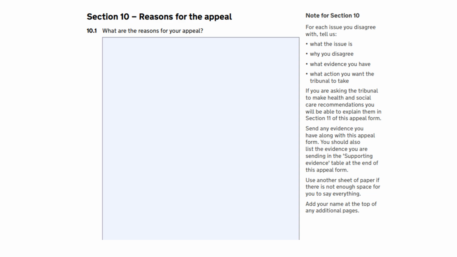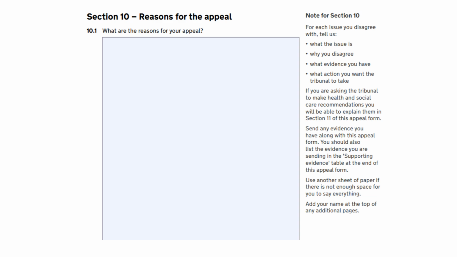When documenting your appeal reasons, keep your reasons short and to the point. You might want to separate your points into paragraphs or use bullet points. If you're using paragraphs, number them or organise them under headings. Refer to any evidence that backs up your points, and we will look at how to do this in a bit more detail.